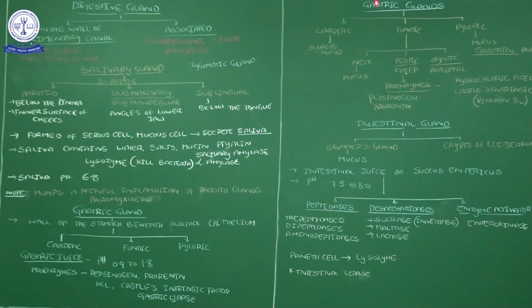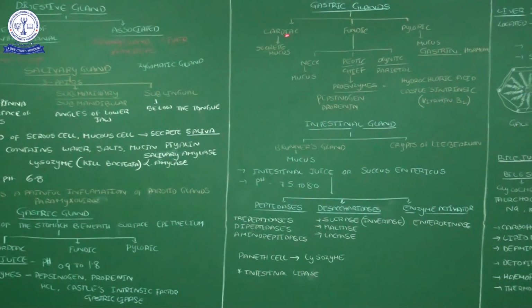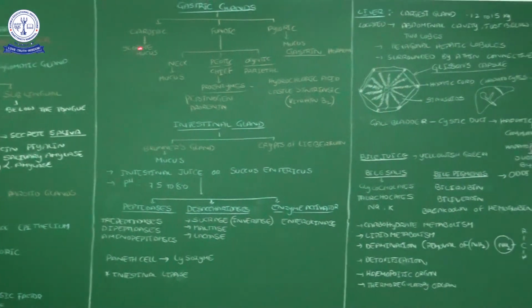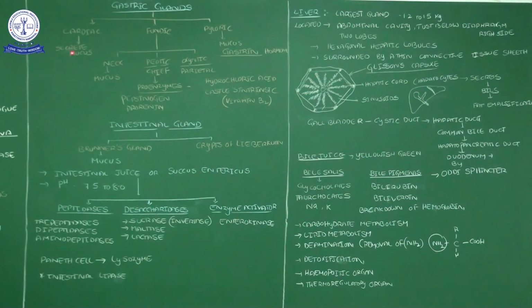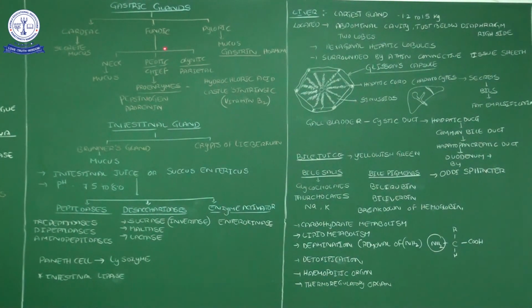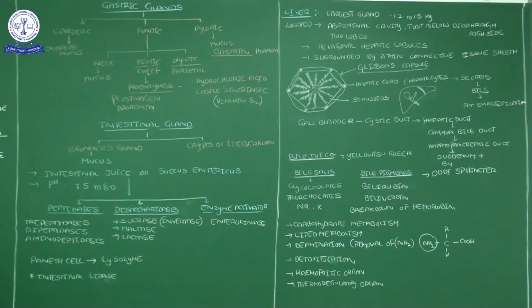So come to this side, column 2. Here are the 3 types of gastric glands. The cardiac glands secrete only mucus. Next part, the fundic, is the major part of the stomach. Not only is it the major part of the stomach, it is also the major part in terms of digestive enzymes. From these fundic glands, very essential enzymes are synthesized.